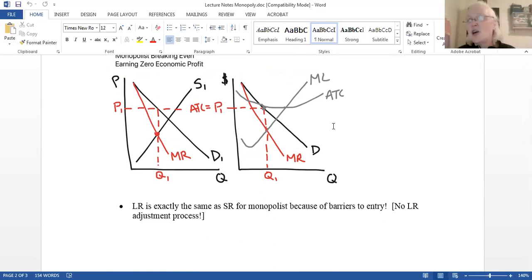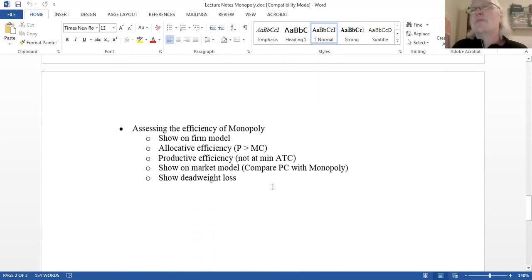And so the next thing to think about is let's compare. Let's pause. We finished the monopoly model. It was so easy because we already had built the foundations of having the market model and the firm cost curve model on the right. That structure has already been built in Perfect Comp. We took like 3 or 4 lectures to do that. Paid off. We don't have to do as much now. Let's compare monopoly to perfect comp.